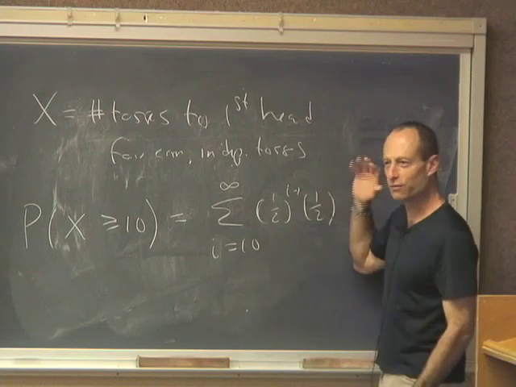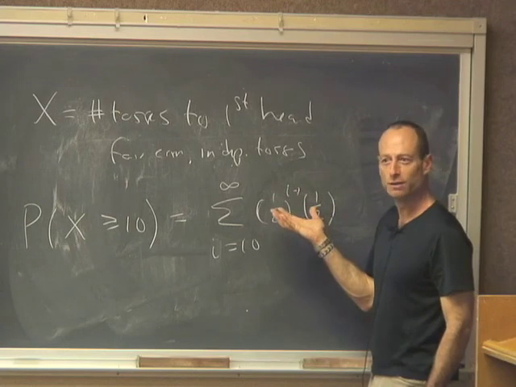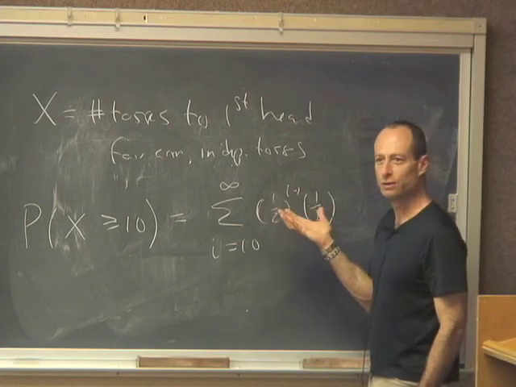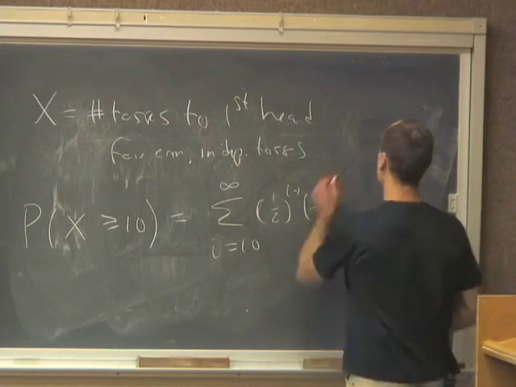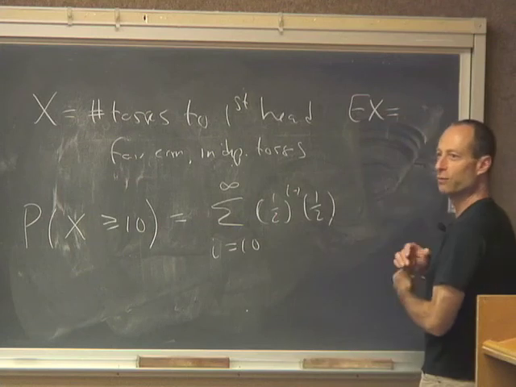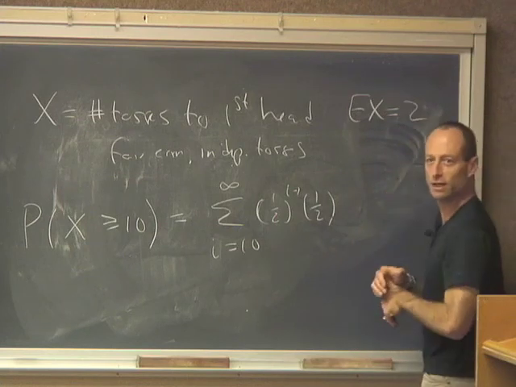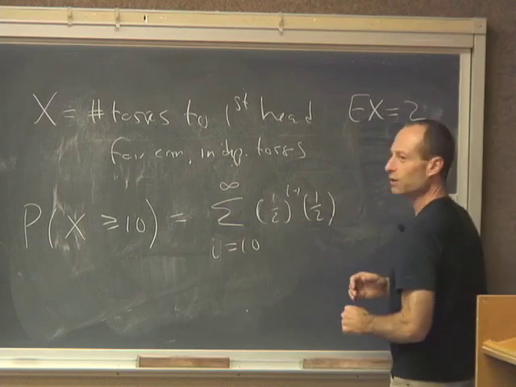But if I wanted to just very quickly get a bound using Markov's inequality, what could I do? What's the expected value of X? 1 over p, which is 2.